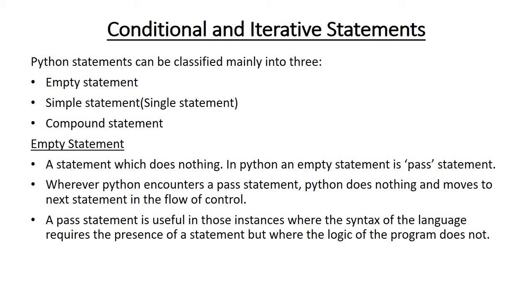Wherever Python encounters a pass statement, Python does nothing and moves to the next statement in the flow of control. A pass statement is useful in those instances where the syntax of the language requires the presence of a statement, but where the logic of the program does not.